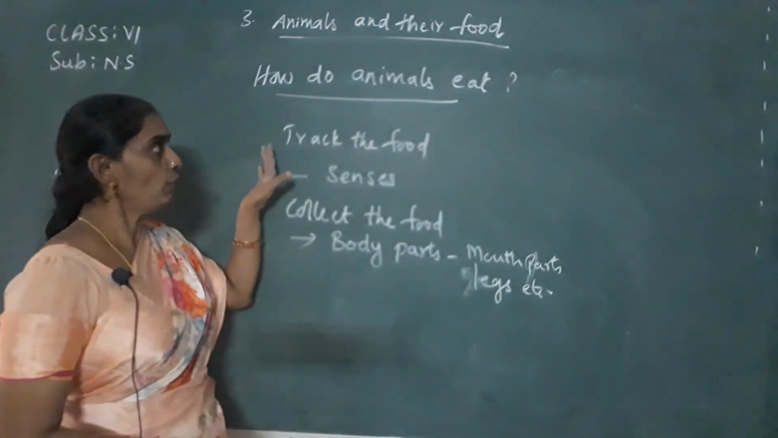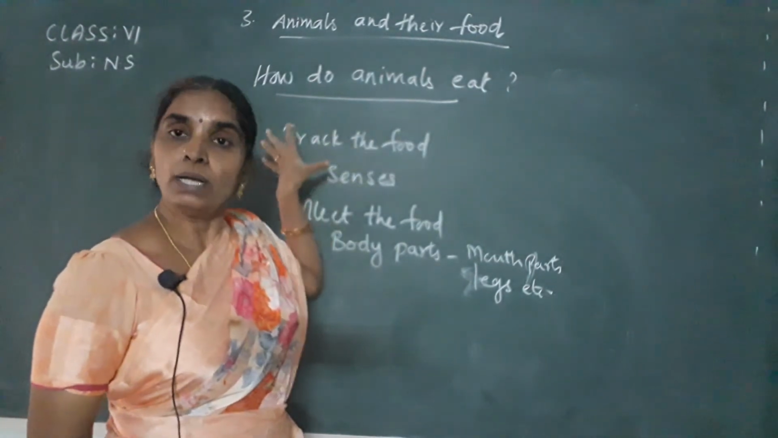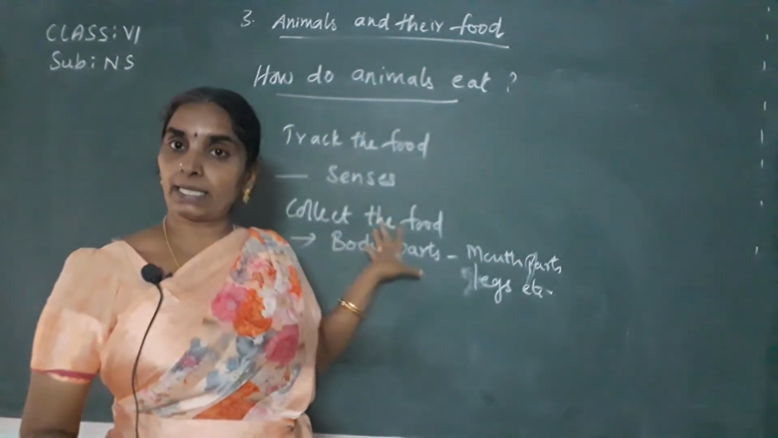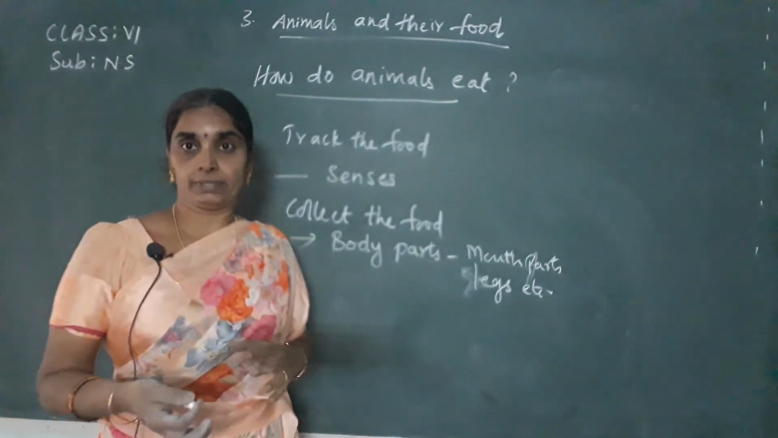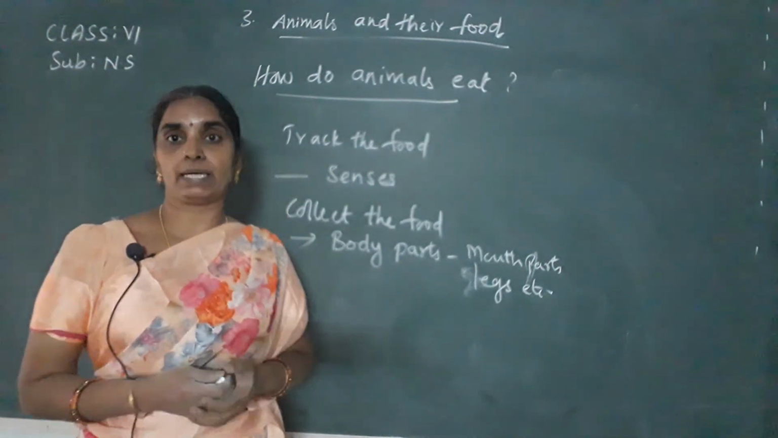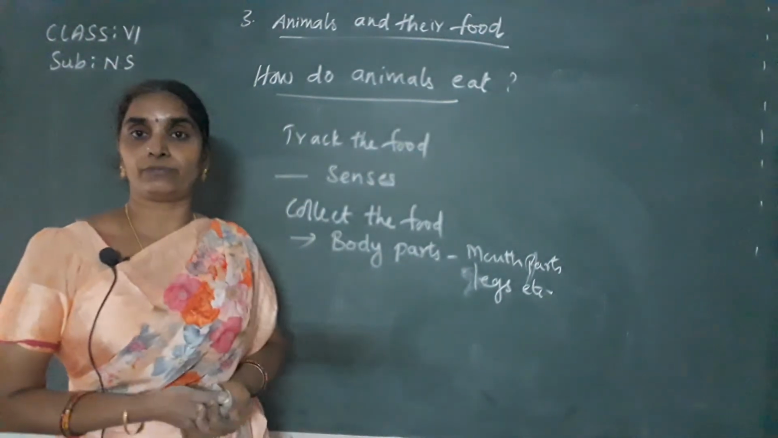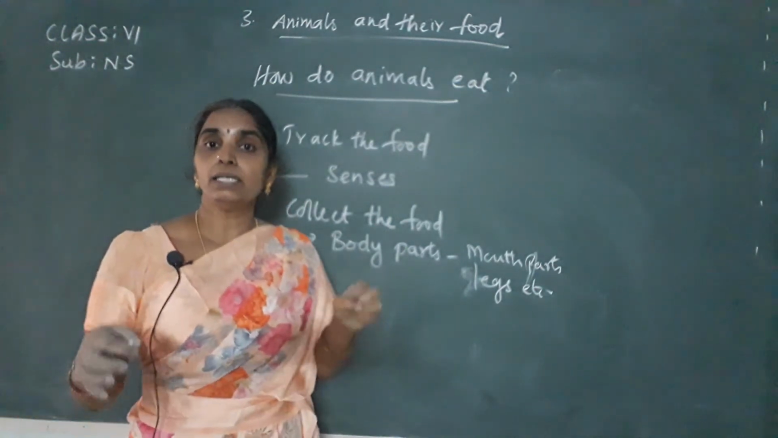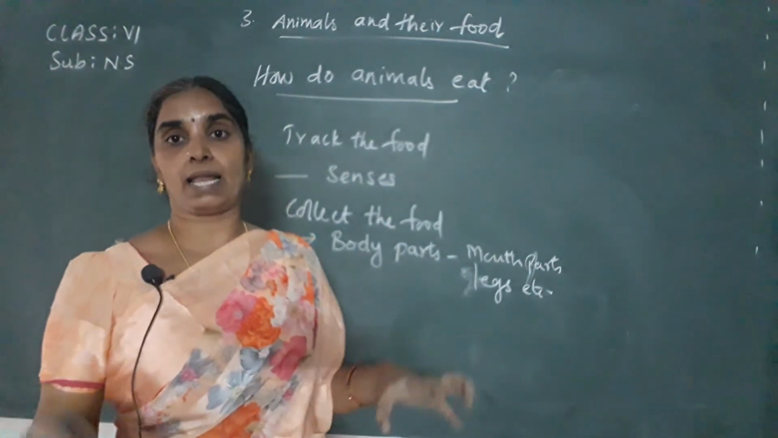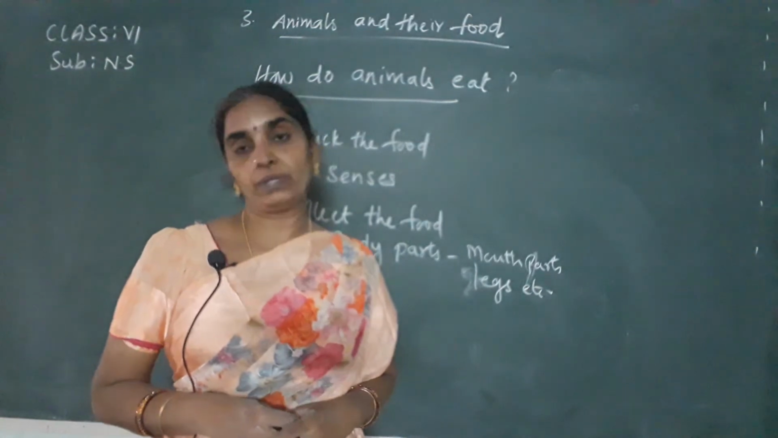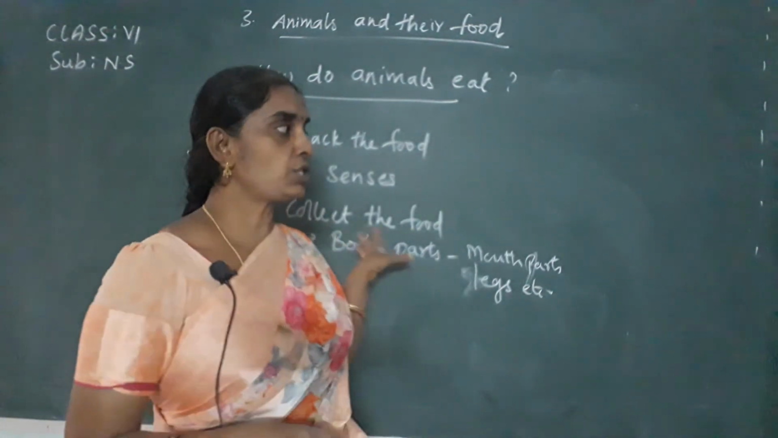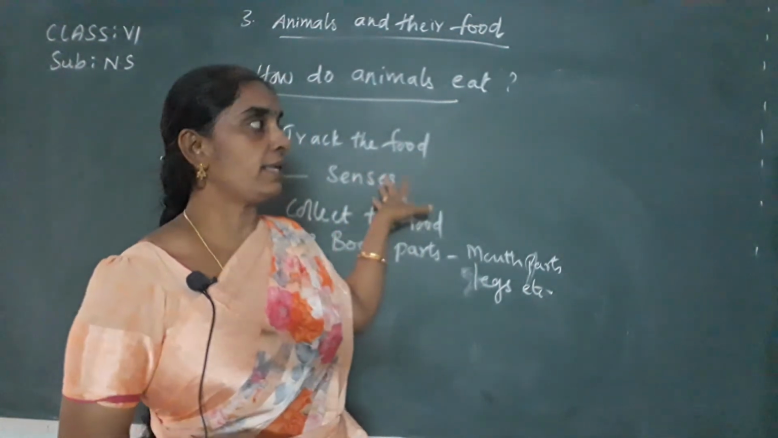As I told you, first they have to track the food, then collect the food, then they hunt the food, or sometimes they grab the food from others, and also they hunt the food. For hunting, they need the nails, that is, they use their legs to hunt the food materials. So in such a manner, they use their senses.